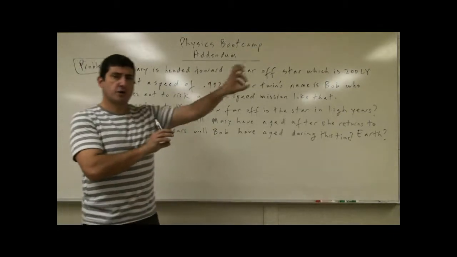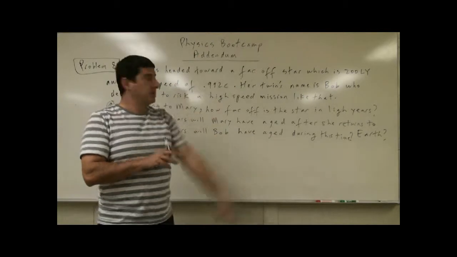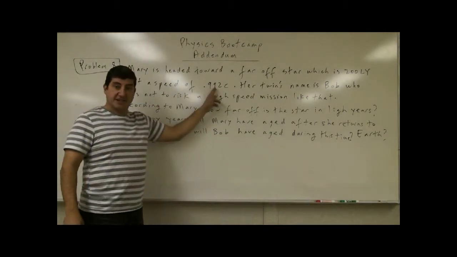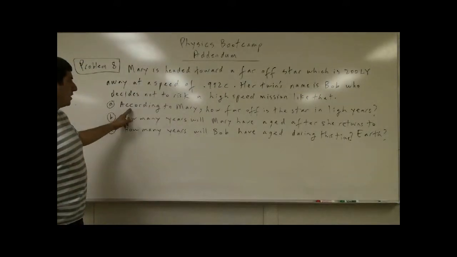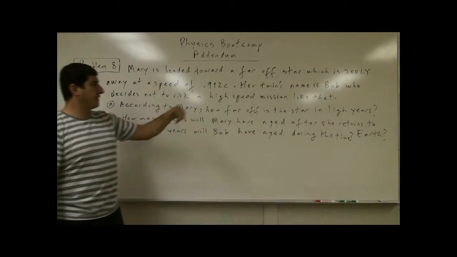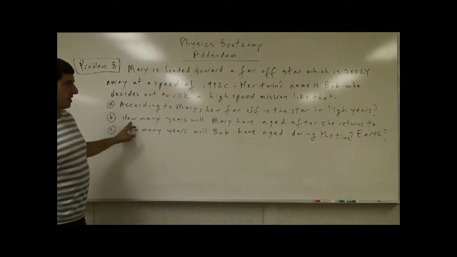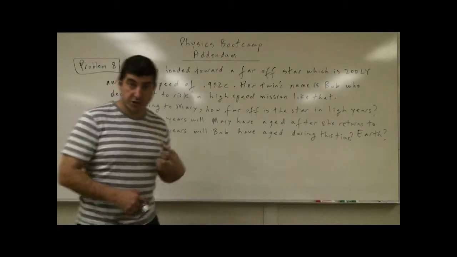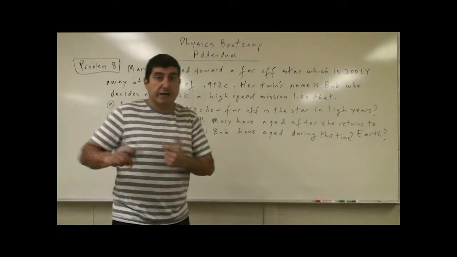So one twin goes off to a far-off star and then returns. The far-off star happens to be, in this case, 200 light years away, and she's going quite fast, 0.992 the speed of light. One twin stays here on Earth. So according to Mary, how far off is the star in light years? How many years will Mary have aged after she returns, and how many years will Bob have aged during this time? So when she returns, it's going to end up that she is much younger. She hasn't aged as much as Bob has.